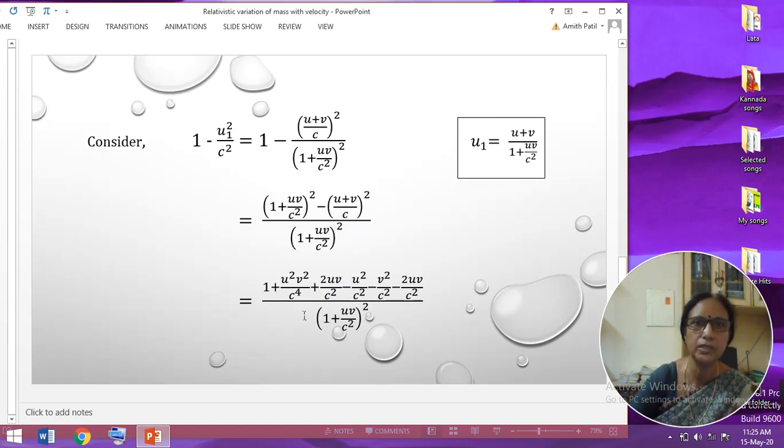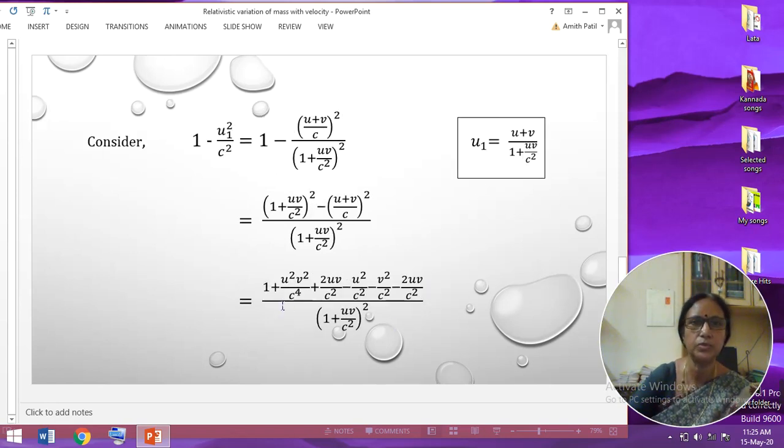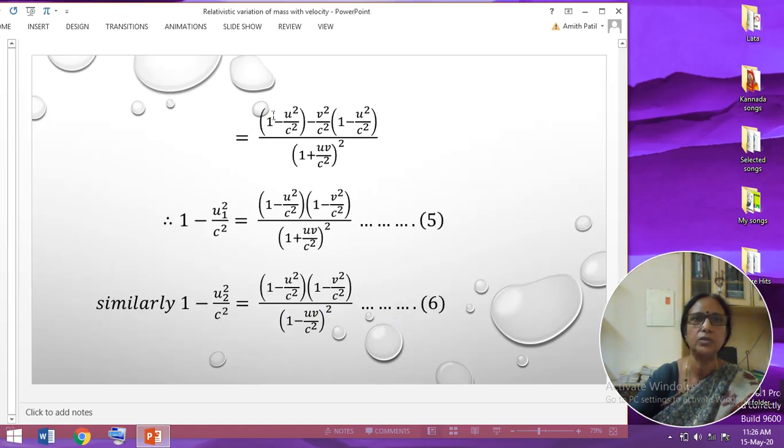Cancel out this quantity and this quantity, then the expression can be written as this. One more thing, just observe here: in this one I write 1 minus u square by c square, and from these two quantities I will take v square by c square as common, and write it as 1 minus u square by c square. So 1 minus u square by c square and minus v square by c square is common, written as this one. Now in these two quantities, 1 minus u square by c square is common here.